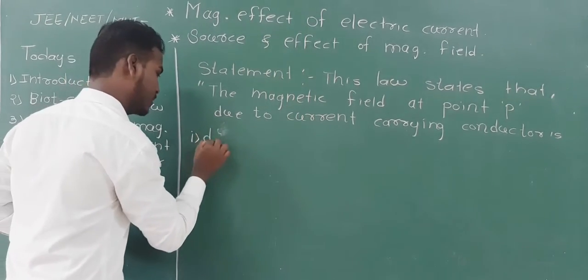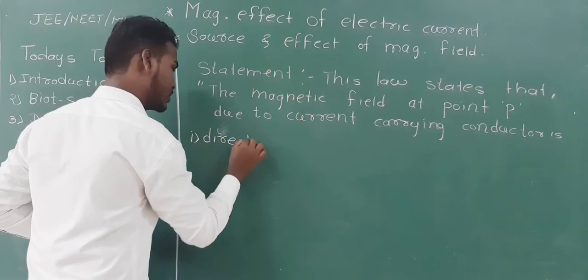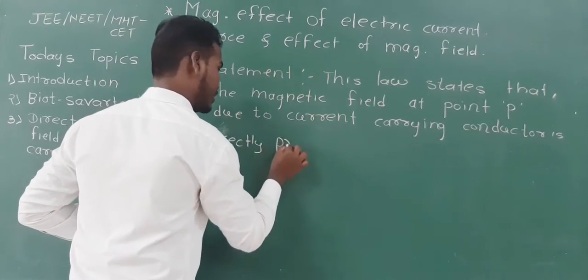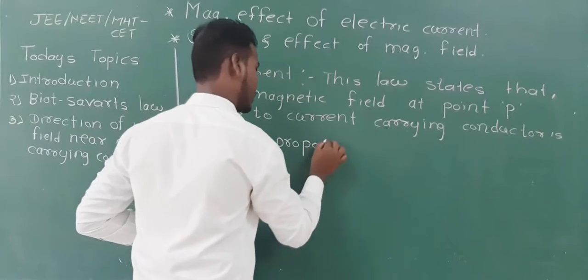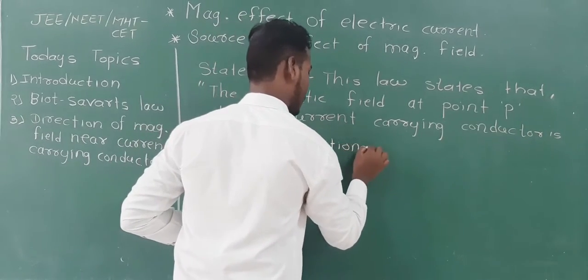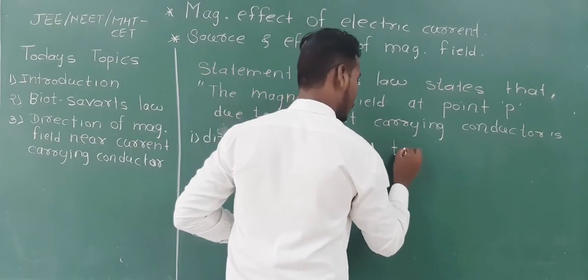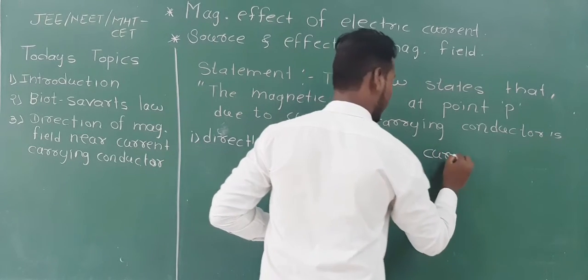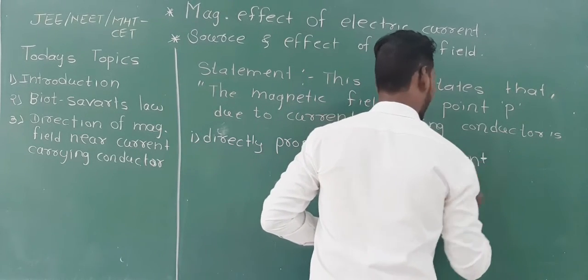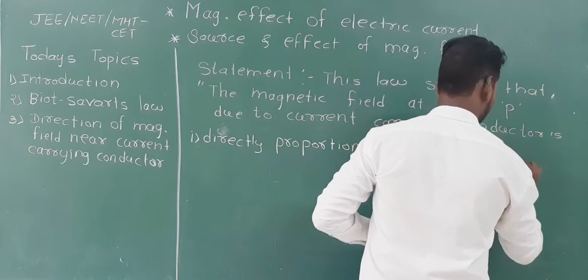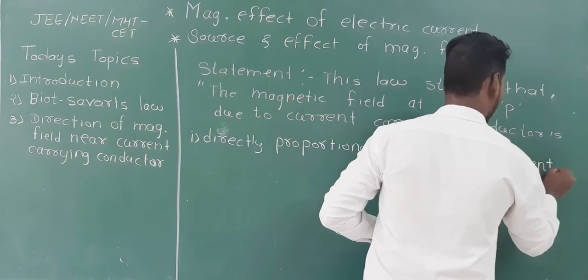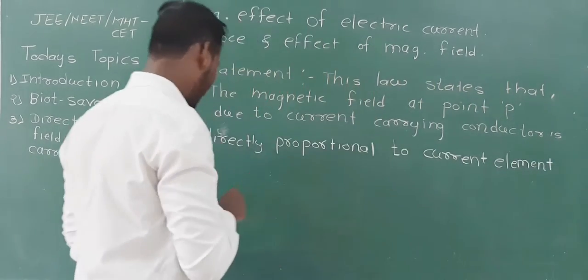First point, directly proportional to current. But it's not only current, it's current element. I will tell you what is current element. You may never have heard about current element, I will tell you.